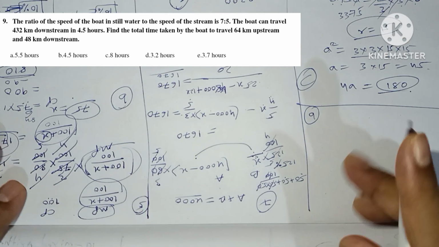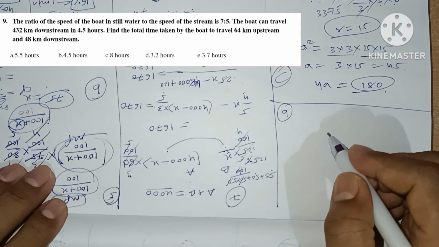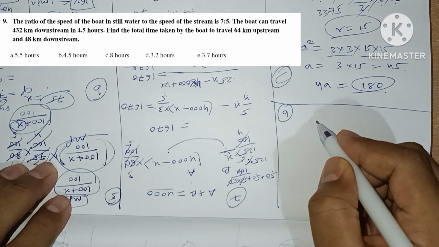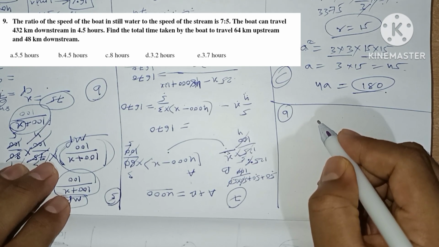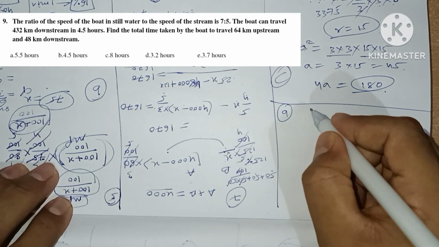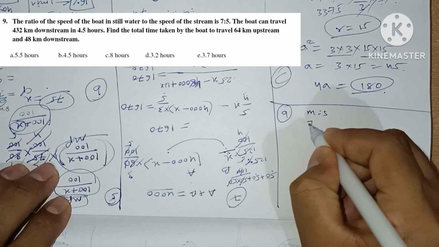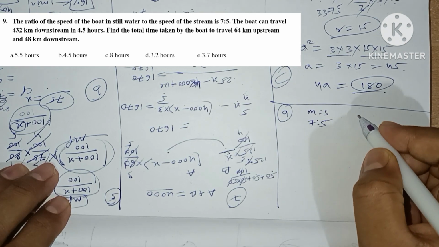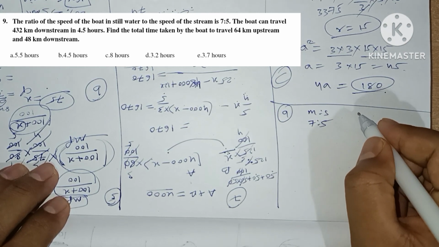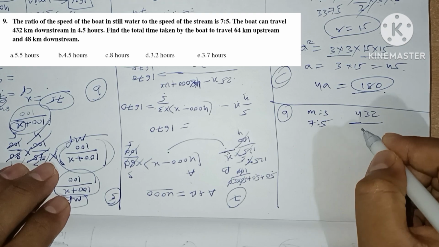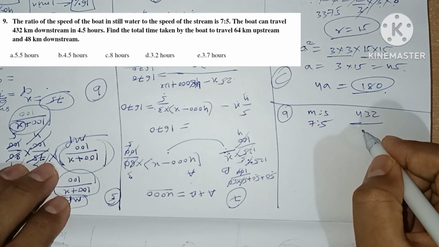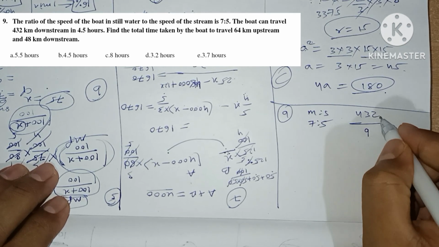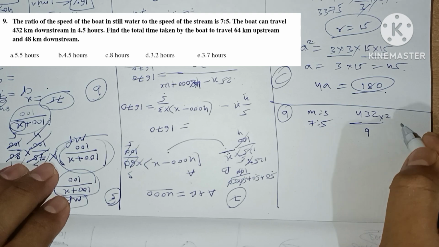Let's make this here. The ratio of the speed of the boat in still water to the speed of the stream is given as 7:5. So given is m:s is 7:5 ratio. The boat can travel 432 kilometers downstream in 4.5 hours. Let's write 4.5 as 9 by 2.